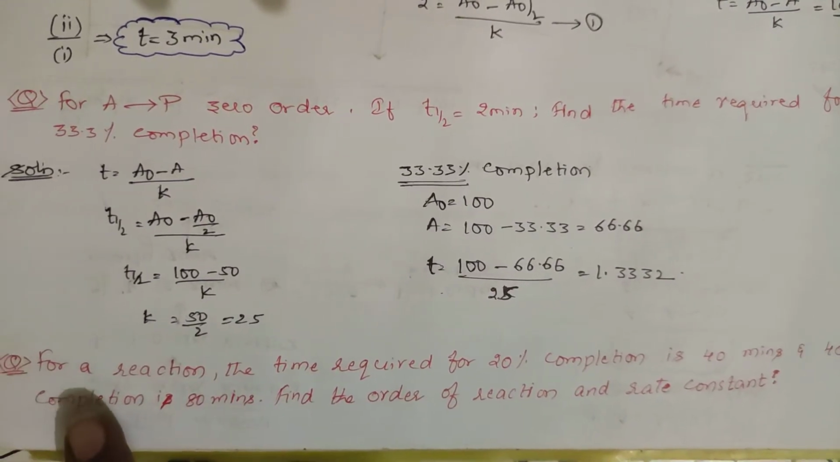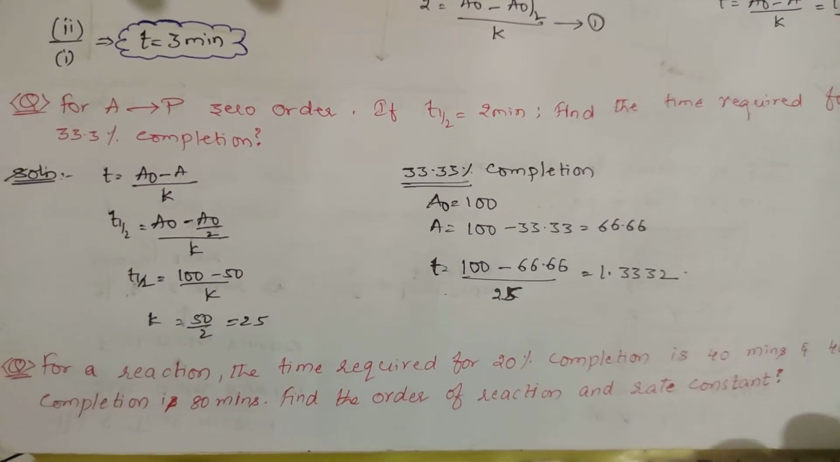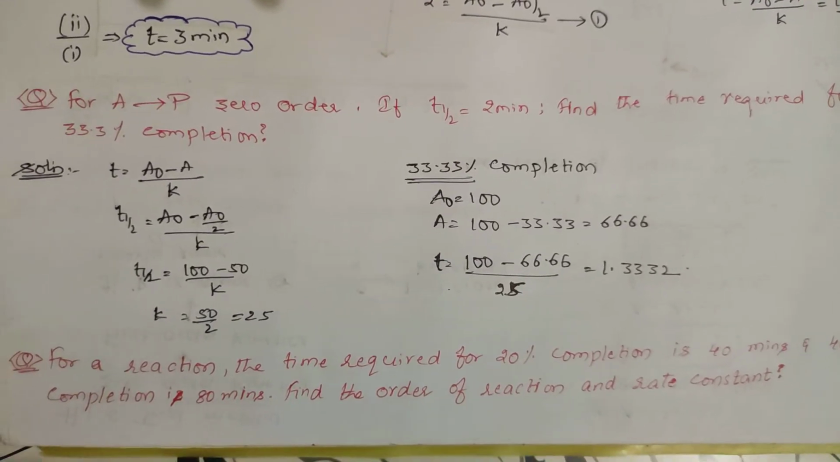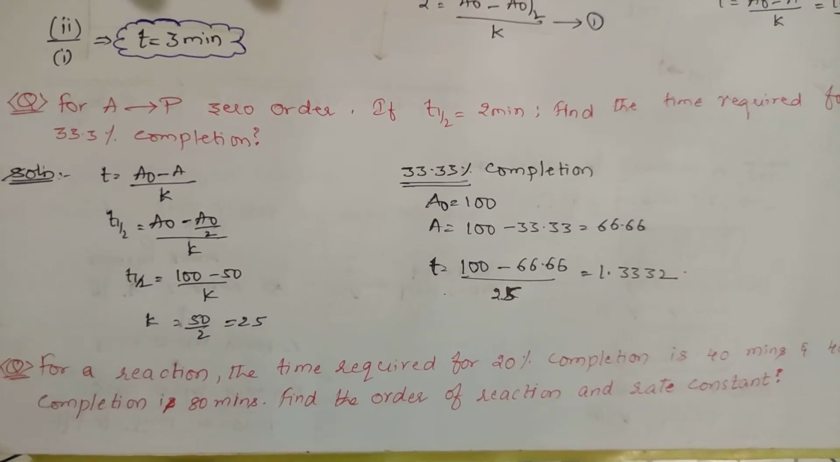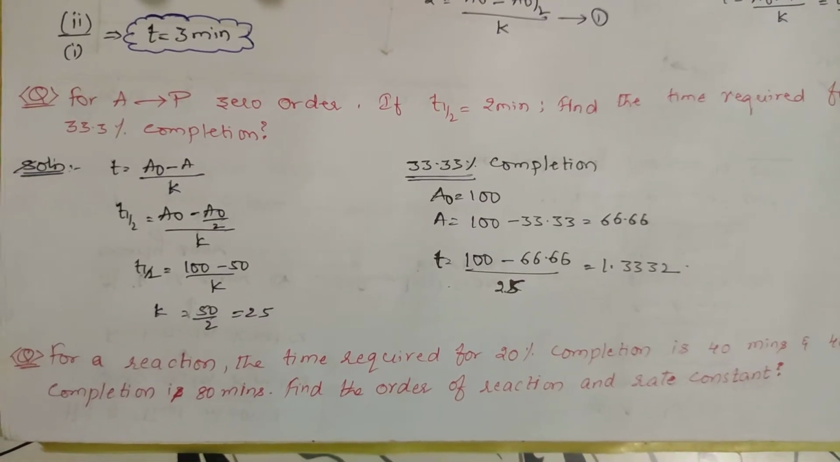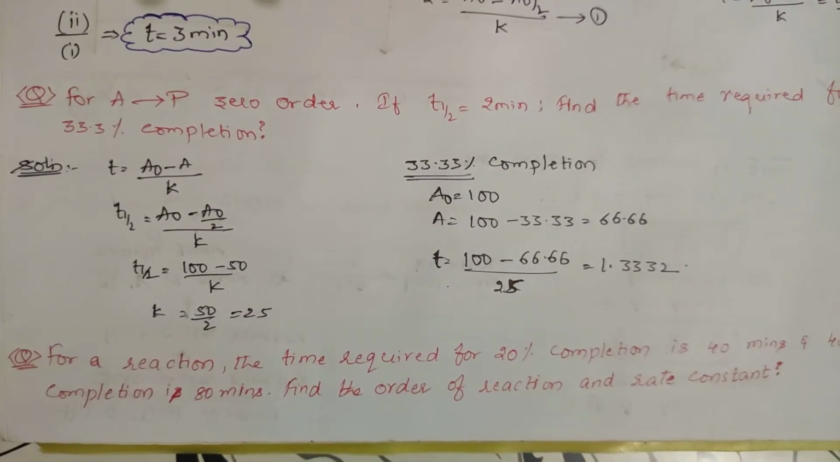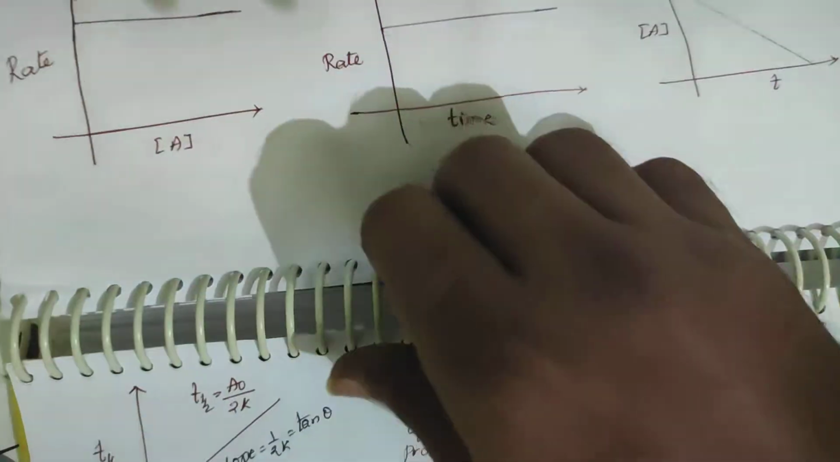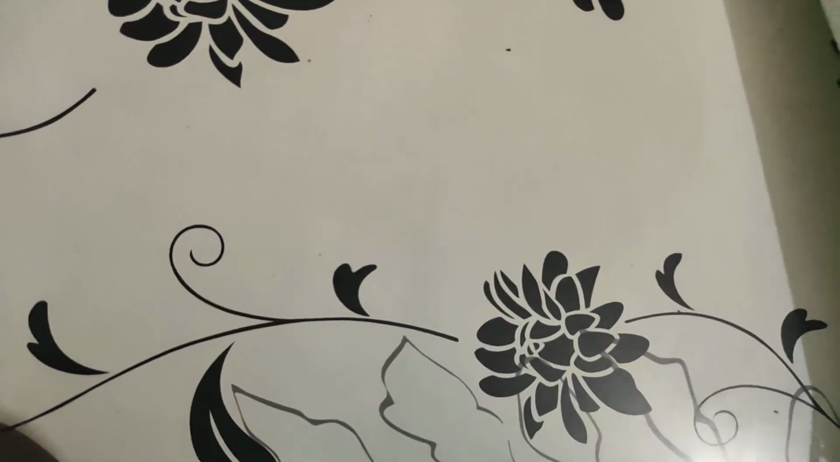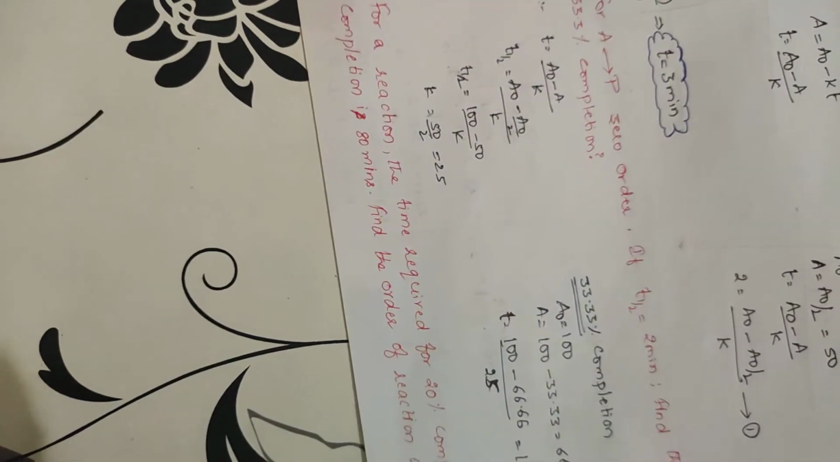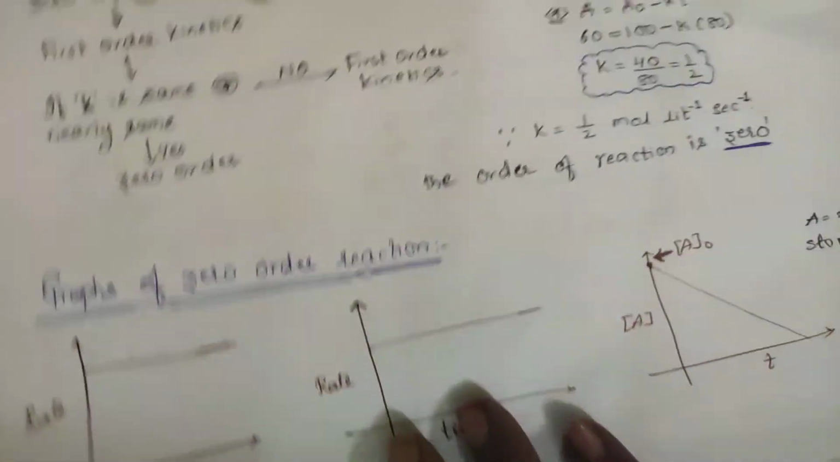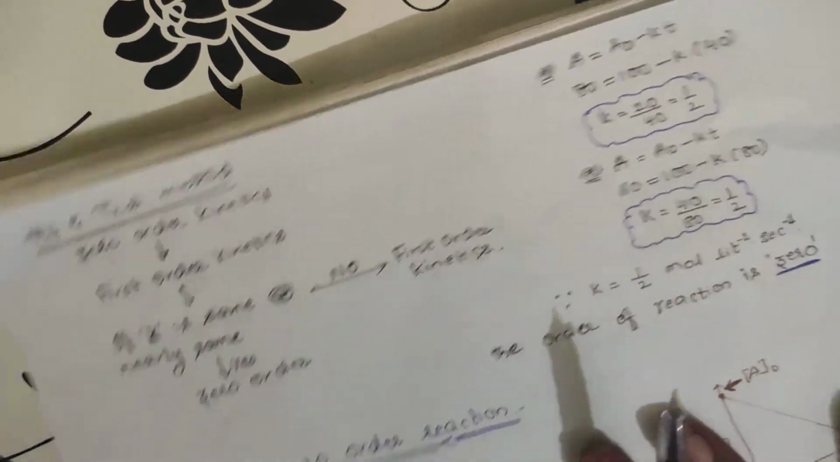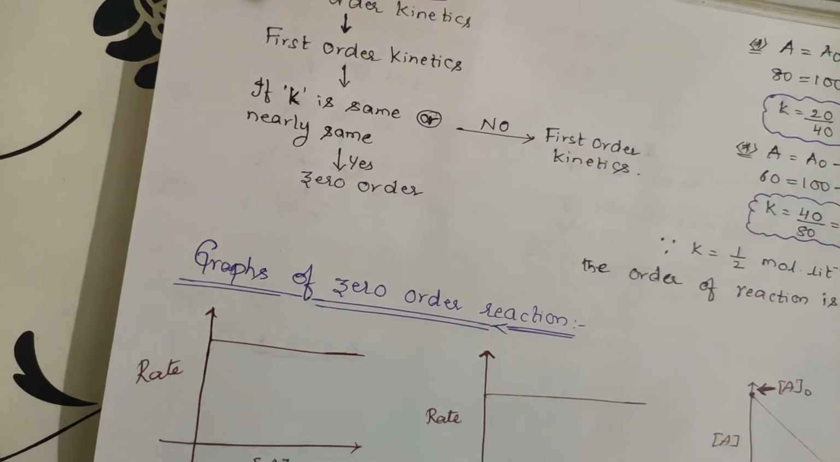See here, again I am repeating the question. For a reaction, the time required for 20% completion is 40 minutes and 40% completion is 80 minutes. Find the order of the reaction and rate constant. Okay, 1, 2, 3. Right, I am going to explain the answer. Sorry students for the slight disturbance.